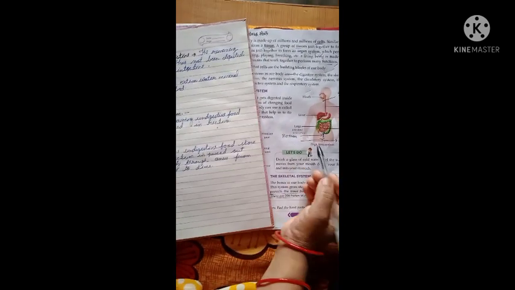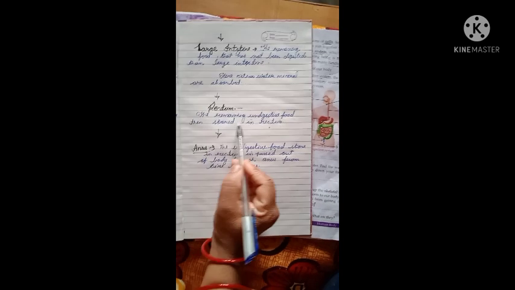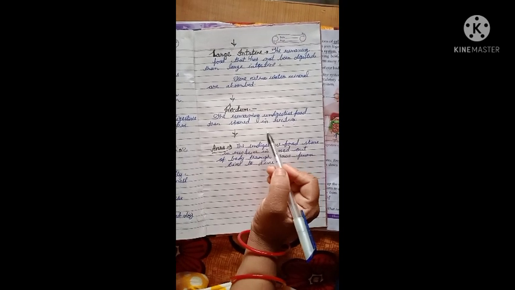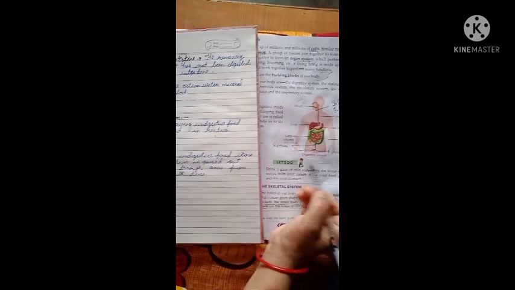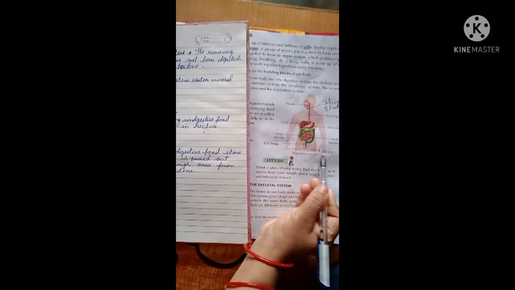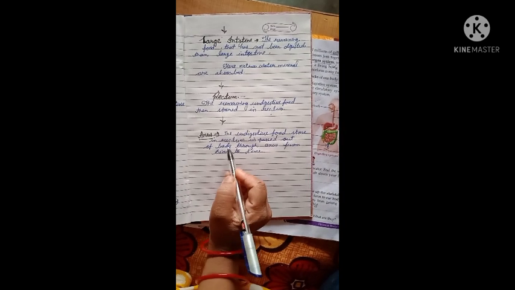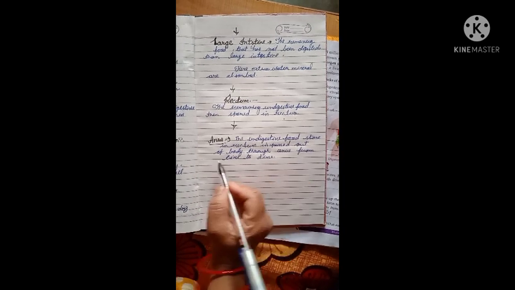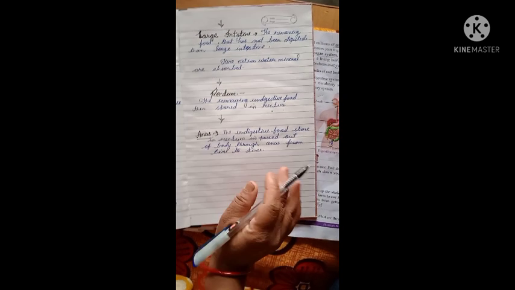And rectum. This is the rectum. The remaining undigested food is then stored in the rectum. And anus. This is the anus. The undigested food stored in the rectum is passed out of the body through the anus from time to time.